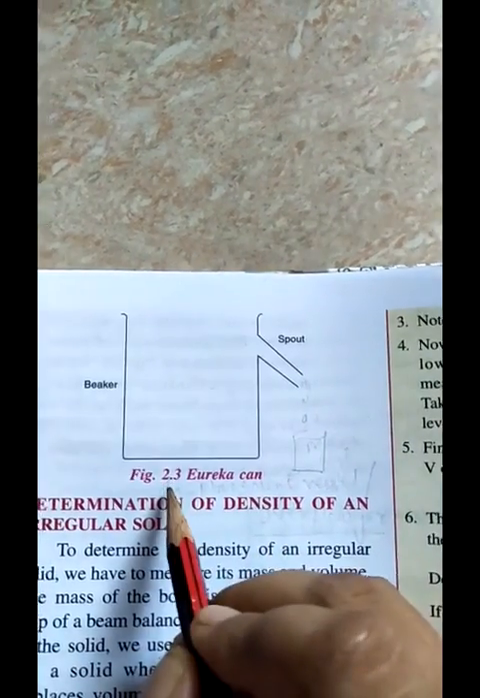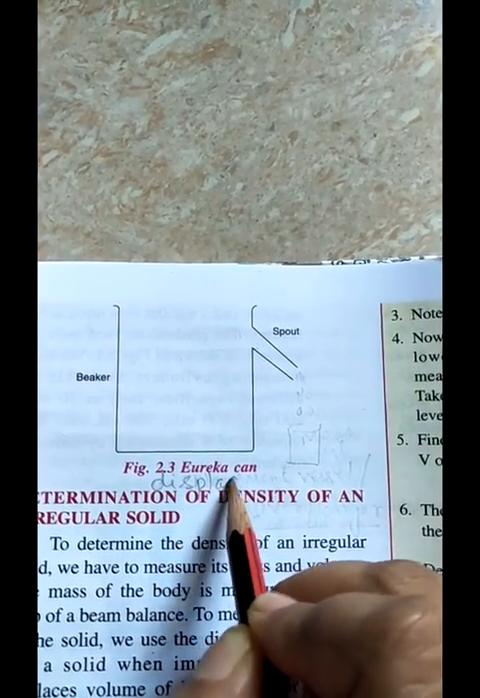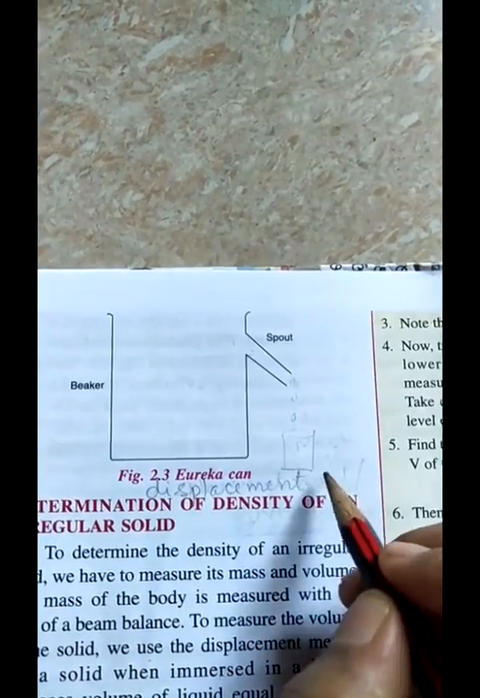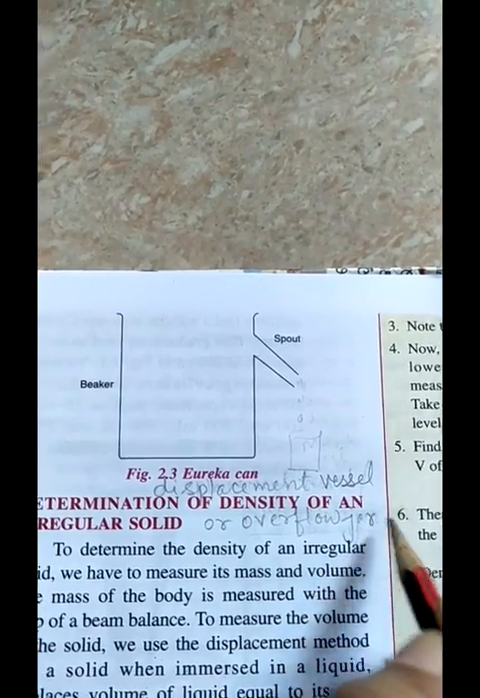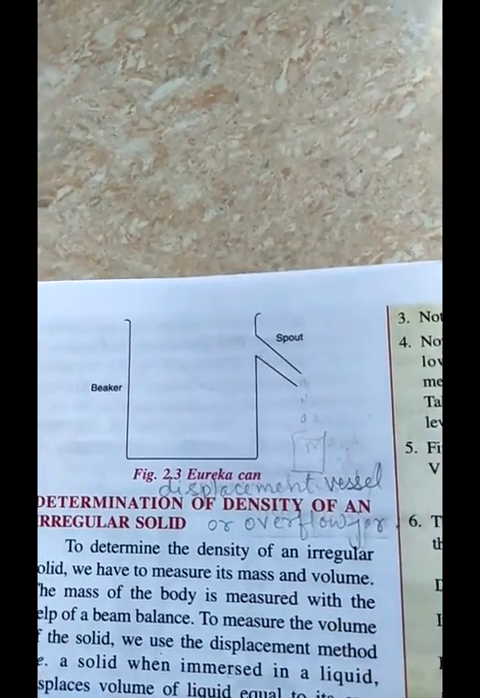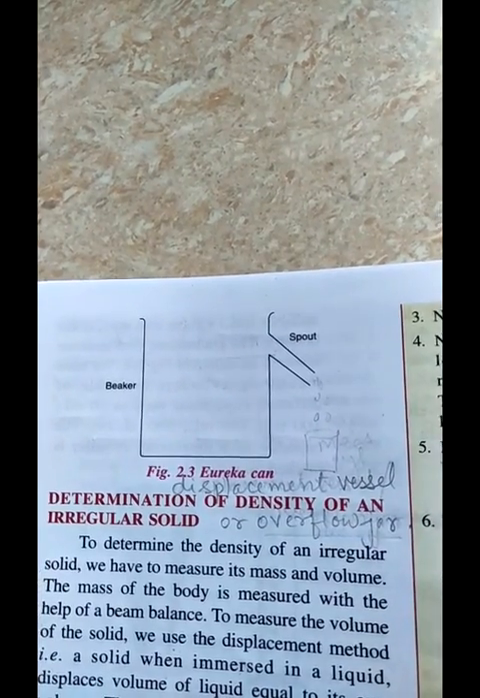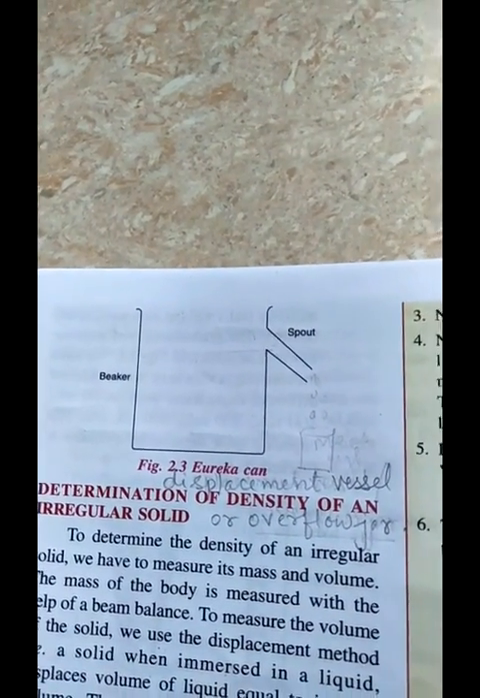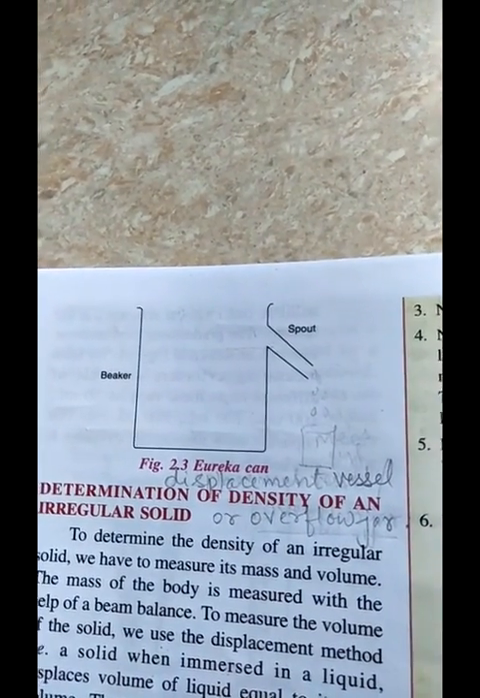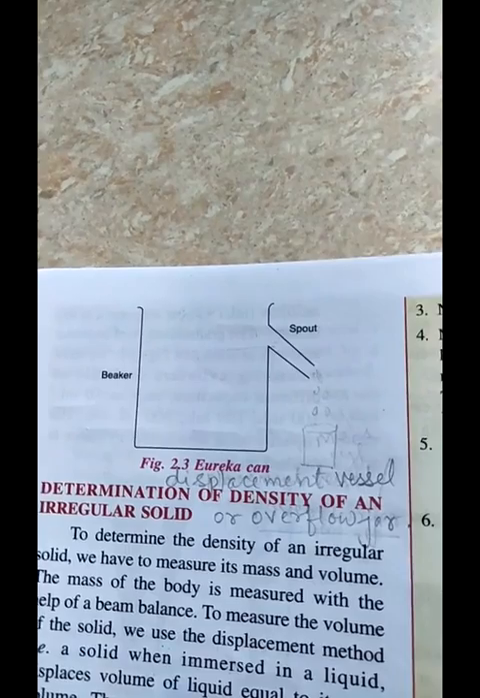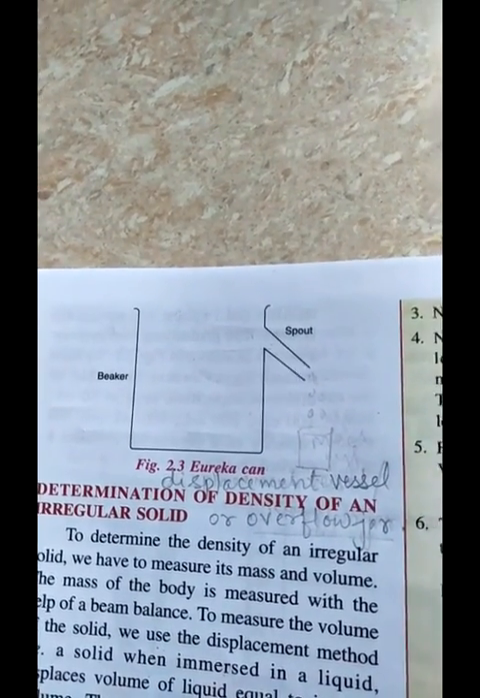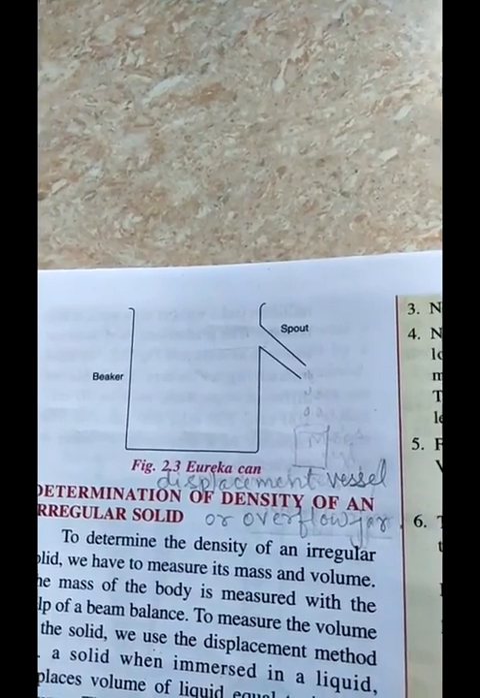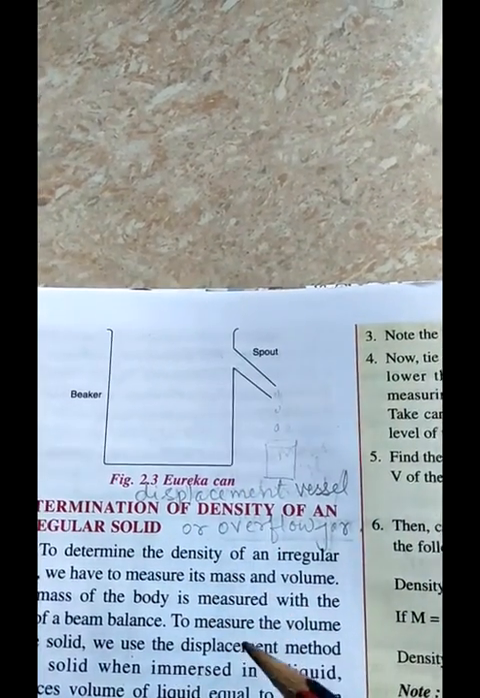This Eureka can is also known as a displacement vessel or overflow jar. Basically, you might have heard about Archimedes. This Eureka can is named after him only. When he suddenly discovered buoyancy, the buoyant force, he ran out of the public bath into the street and shouted Eureka, Eureka. From there the term Eureka has come, and it has been named after that legend only.